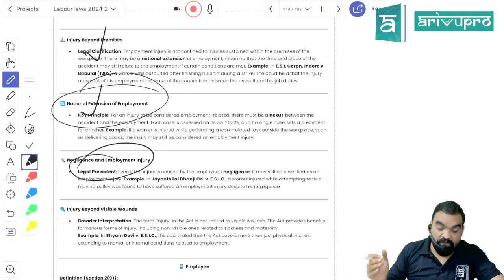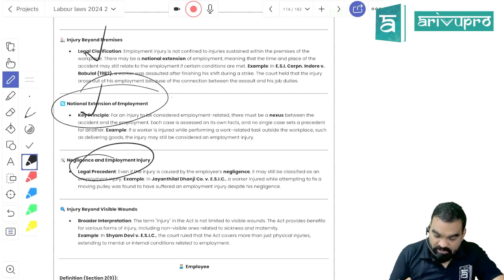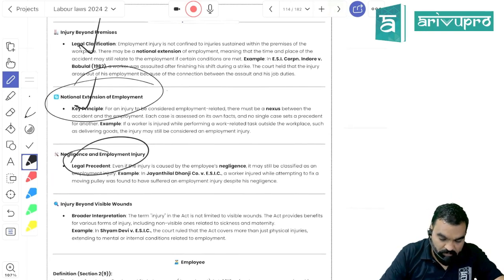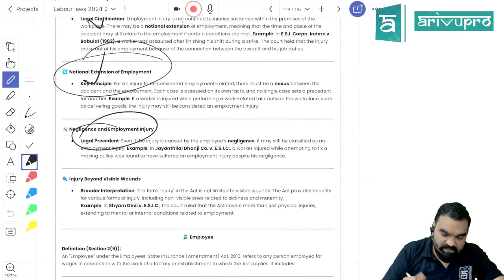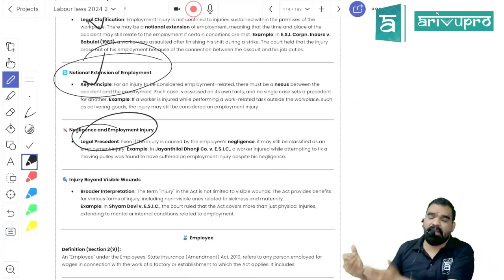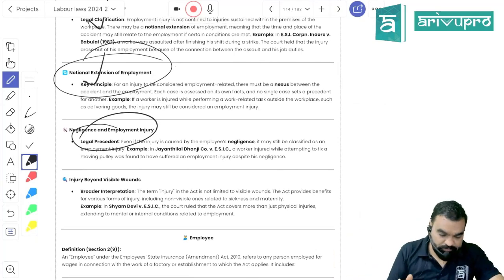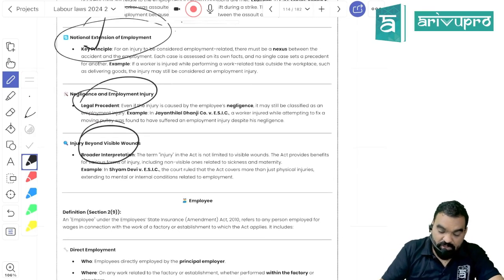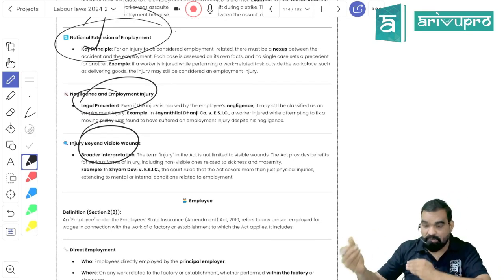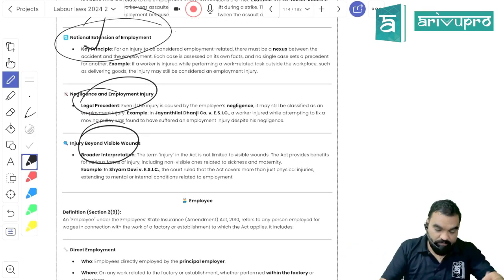Even if the employee is the subject matter of negligence, supervision is the duty of the employer. So even if there would be an injury caused by the negligence of the employee, you would be eligible for the compensation. Is it clear? Negligence will not make him ineligible to get the compensation. Even mental injury will come under the definition of injury, that is not visible on the face, but definitely it's there.